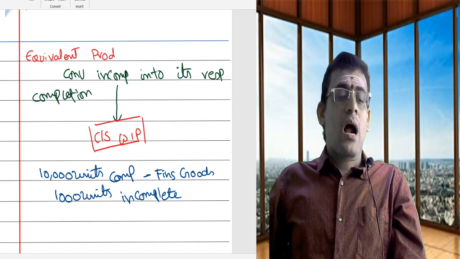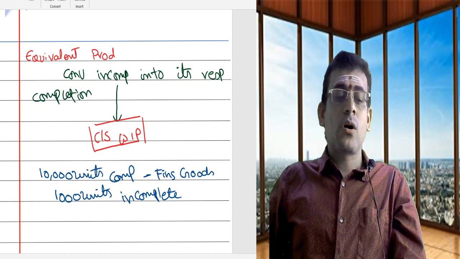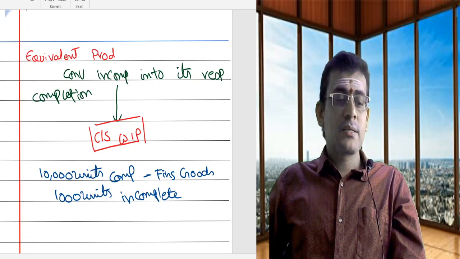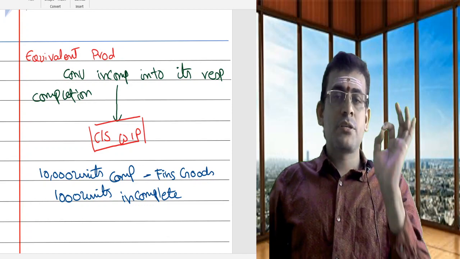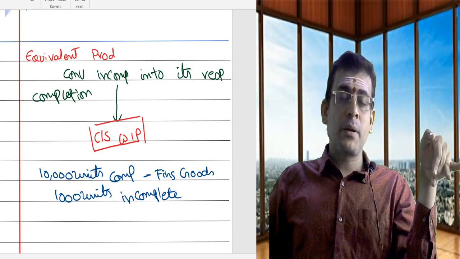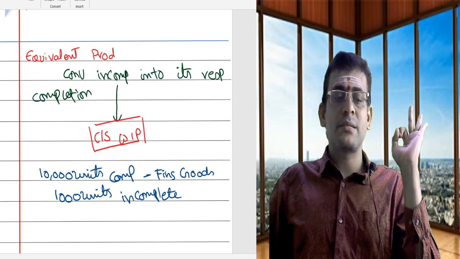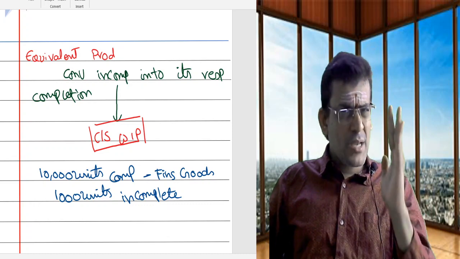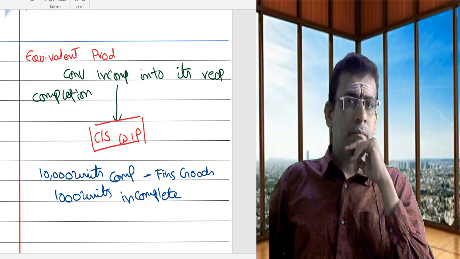What is the meaning of incomplete? Not done. Until some other activity is performed, I cannot call that finished goods. That is the reason you say you have some other work in progress. When some other work is done, these incomplete units will be converted to completed units. Till that point, I will call this incomplete. In real terms, are the entire 1,000 units incomplete?